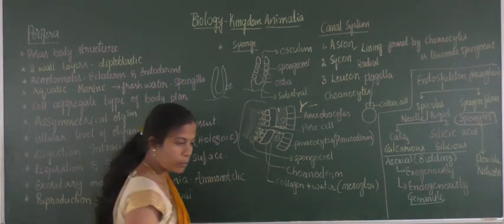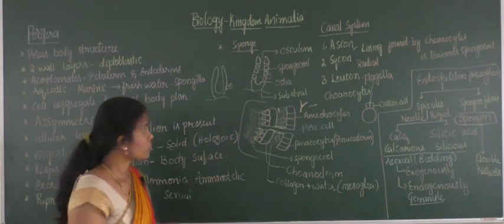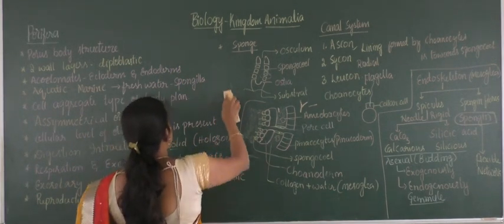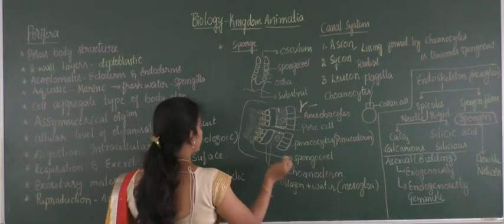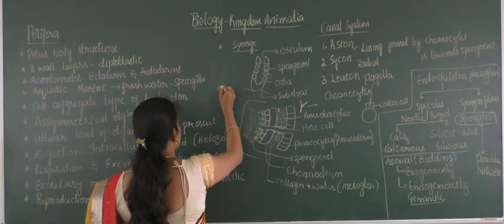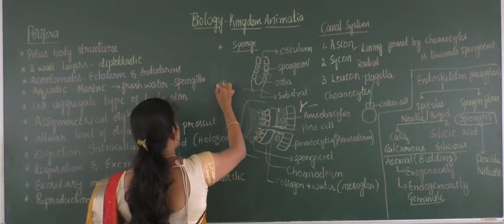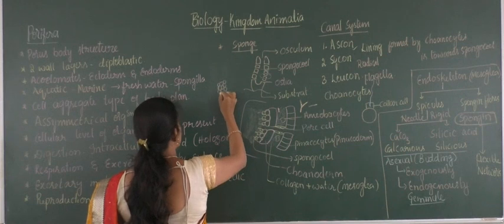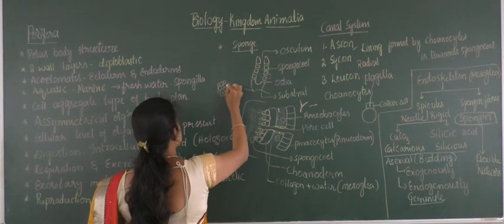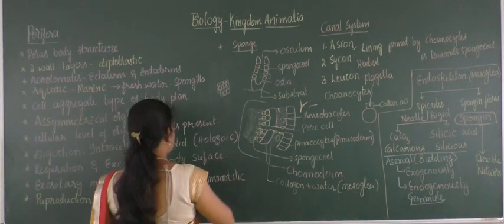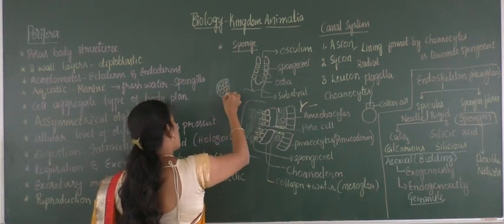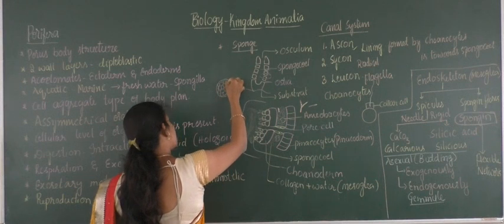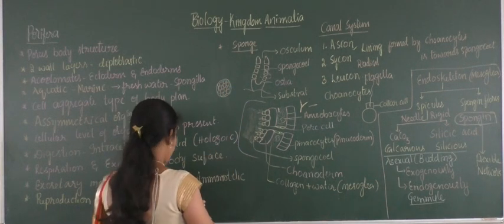In gemmule formation, first archaeocyte cells will be formed, and it is a cell aggregation. An outermost layer will be formed to hold these archaeocytes.